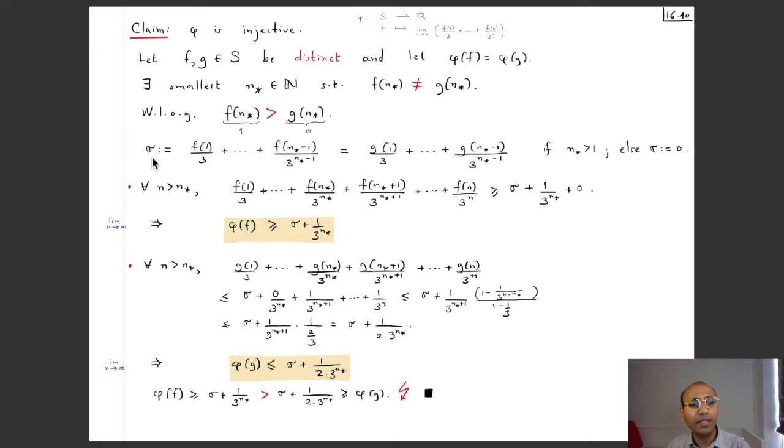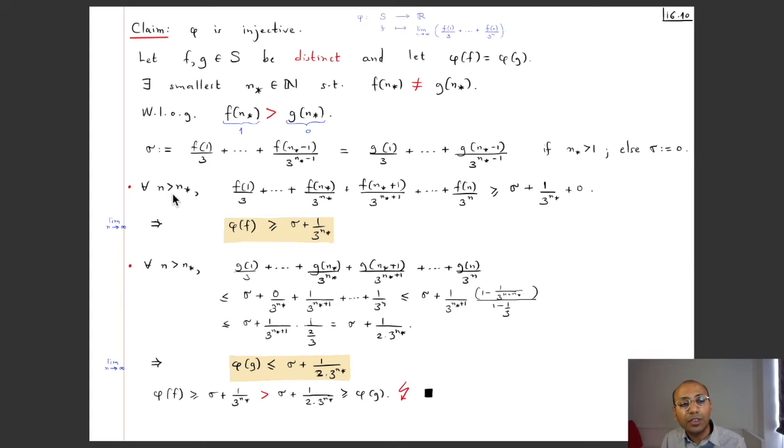Now let us define sigma, a number, to be equal to f of 1 by 3 plus so on up till f of n star minus 1 by 3 to the power n star minus 1. But we know that this is the same as the corresponding sum for g, because n star was the smallest n where the two functions take different values, and similarly g of 1 is equal to f of 1. Of course it might be that n star is equal to 1, in which case we take sigma equal to 0. Otherwise, if n star is strictly bigger than 1, then we define it to be this quantity, which happens to be the same as this quantity, because of our observation that this is the same as this and this is the same as this.